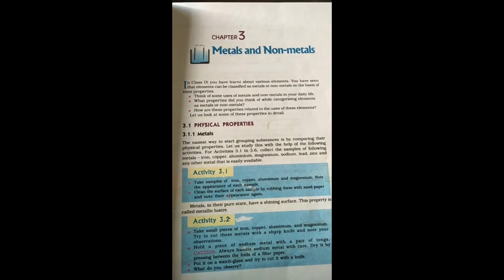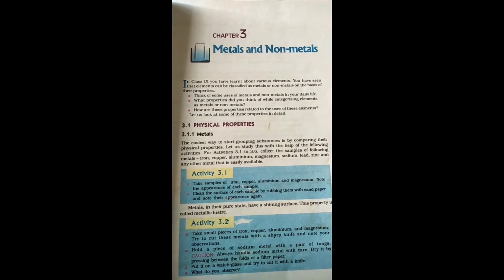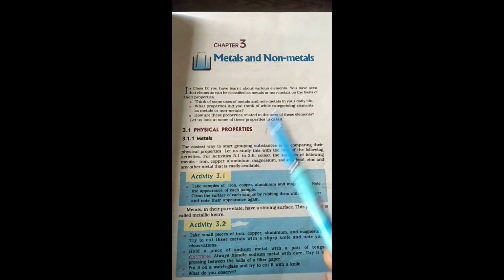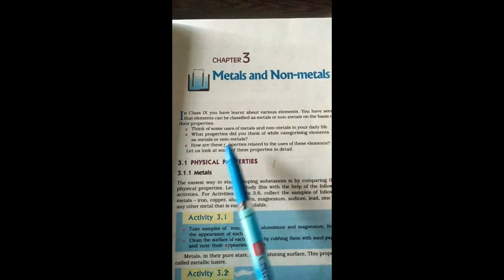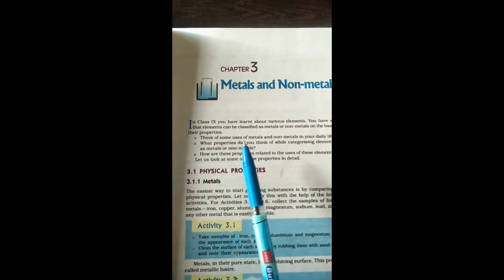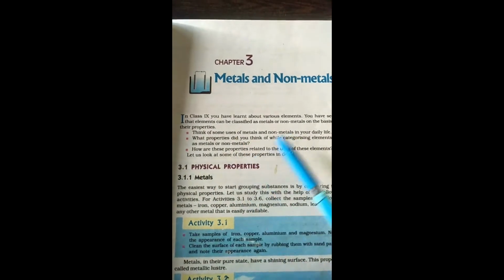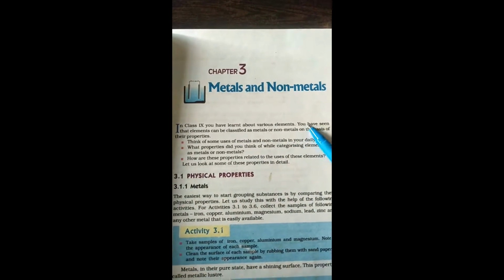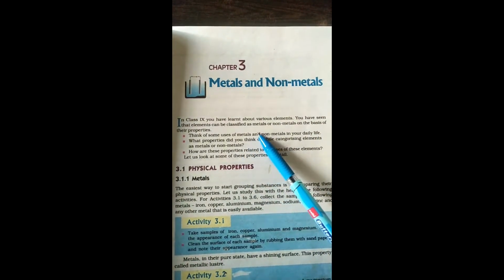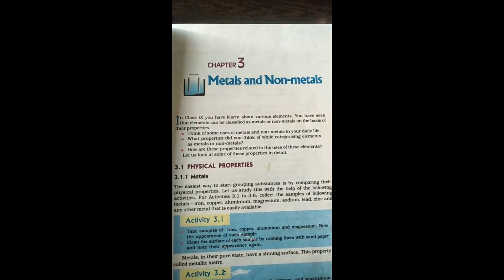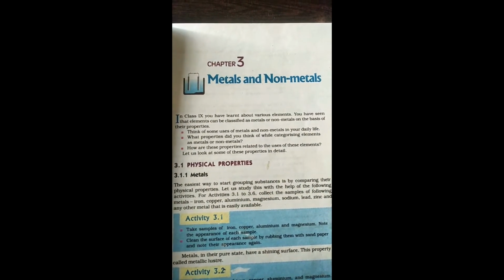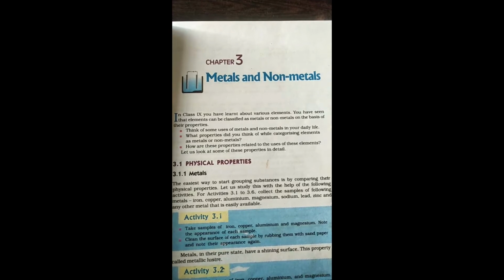So, today onwards, we are starting our chapter number 3, that is metals and non-metals. First of all, we have to start this chapter. In class 9th you already have learnt about various elements. You have seen that elements can be classified as metals or non-metals. You already discussed what the metals are and what the non-metals are.